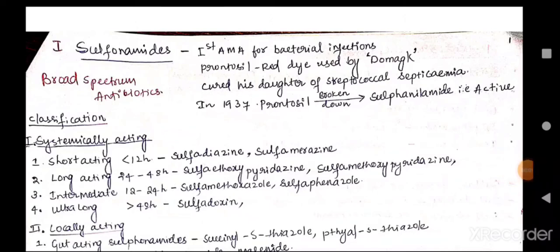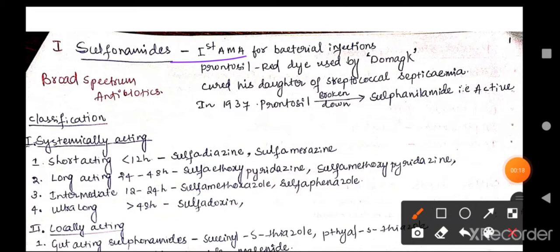We will discuss sulfonamides, their classification, mechanism of action, their resistance, and their adverse effects. Finally, what are potentiated sulfonamides and what are their combinations? These sulfonamides are the first antimicrobial agents discovered for treating bacterial infections.